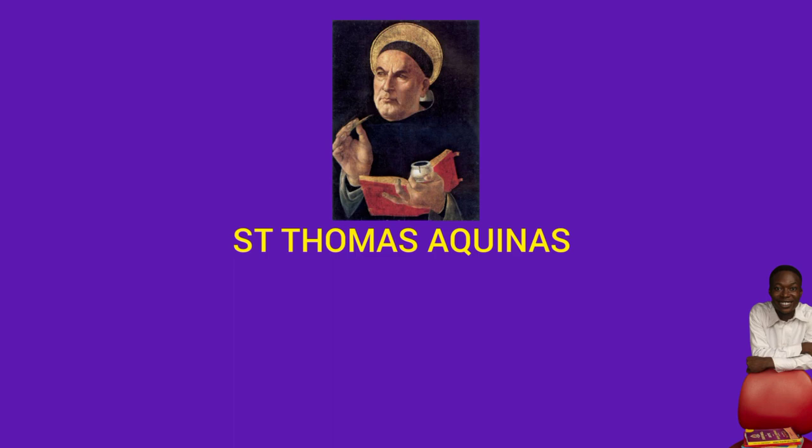Okay, so the fifth one is from order. He said that if we observe that there are order and harmony in the universe, this order and harmony can only be made possible by an intelligent being. If you look at everything in the universe, they act towards a common goal, even those that are rational and irrational. Like the sun has an end goal, the moon has an end goal, rain has an end goal. All these things didn't just come to be. An intelligent being must have made that possible.